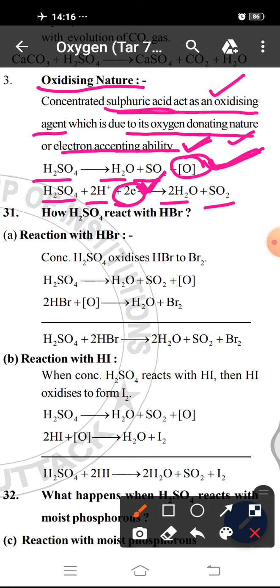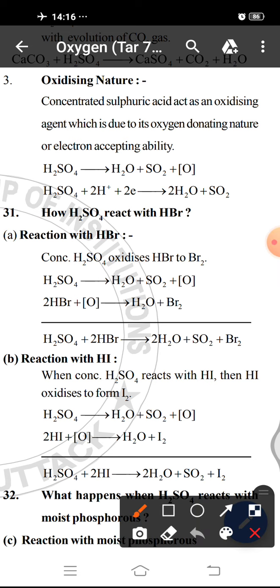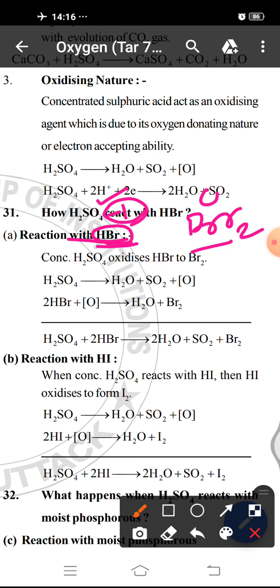Then the first reaction, with HBr. When H2SO4 reacts with HBr, H2SO4 is an oxidizing agent. It oxidizes HBr to bromine, because in HBr the oxidation state of bromine is -1 and in the bromine molecule the oxidation state of bromine is 0. So it oxidizes the -1 oxidation state to 0.